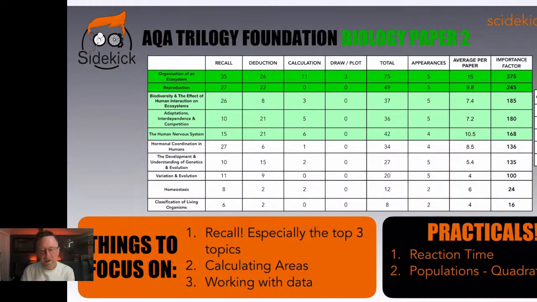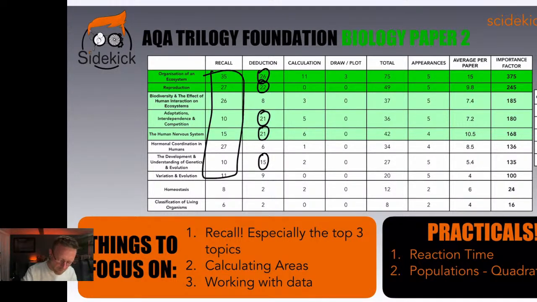Now lastly, working with data, okay? Now you can see here that there are, generally speaking, a lot more marks in paper 2. It's less recall and more deduction questions. So that means they're going to be giving you lots of information to work with. You could be able to read a graph or maybe describe the trend in a graph, or just using information from a paragraph and talking about, okay, well, what could this person do differently in order to prevent the spread of, not disease, but, to help the ecosystem and to prevent deforestation and stuff like that.